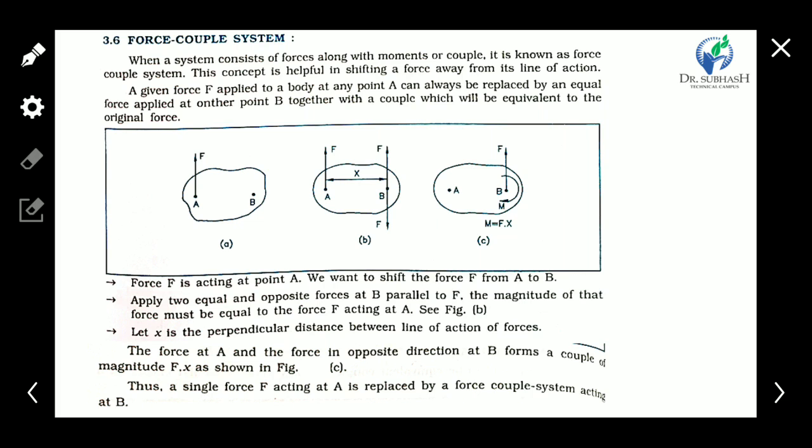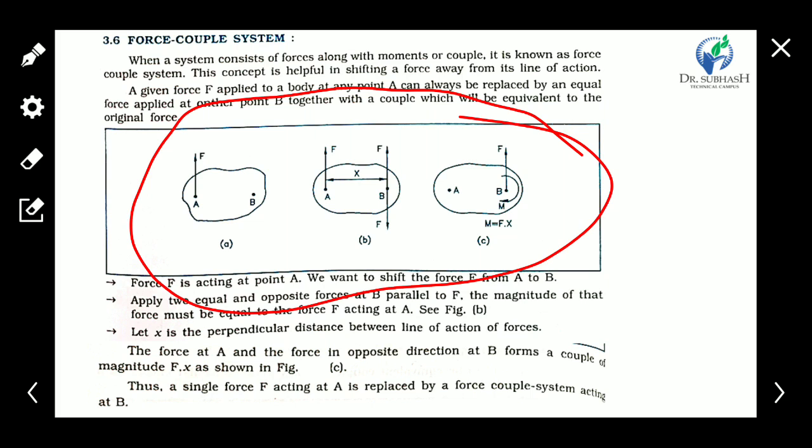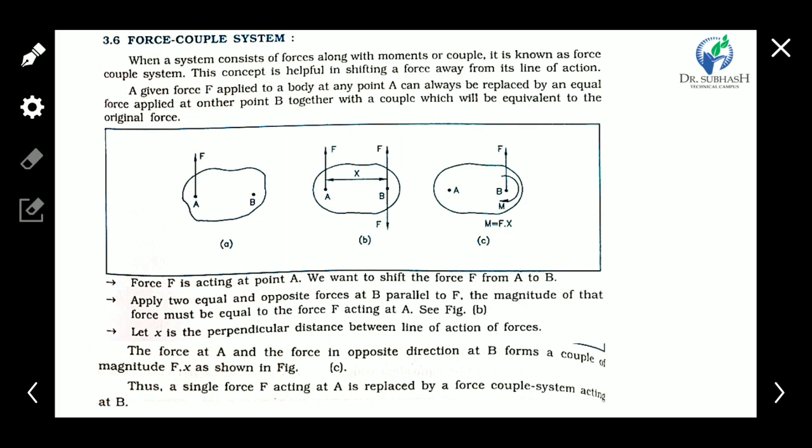So in this condition the original force and the opposite force at B create a couple. We can say the force is shifted away from its line of action with the help of a couple. This is called the force couple system, which helps in shifting the force away from its line of action.